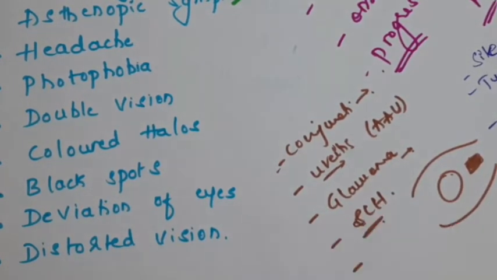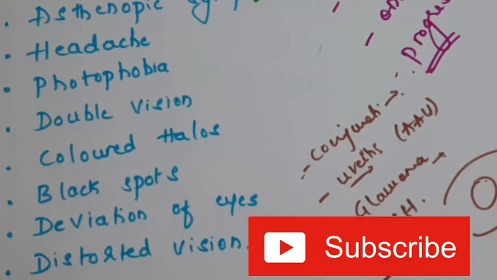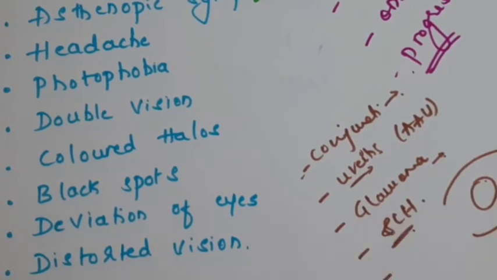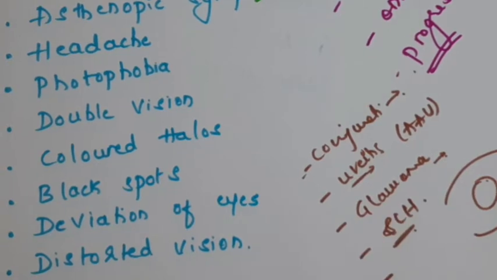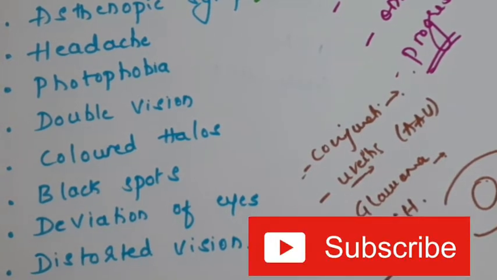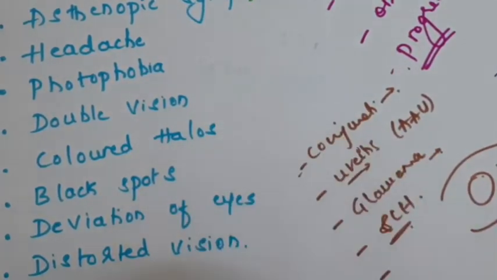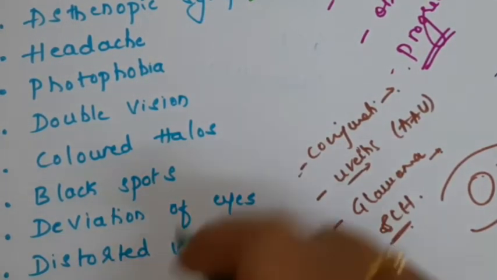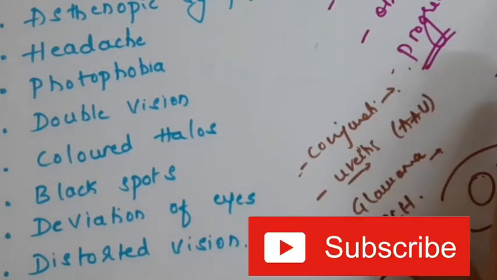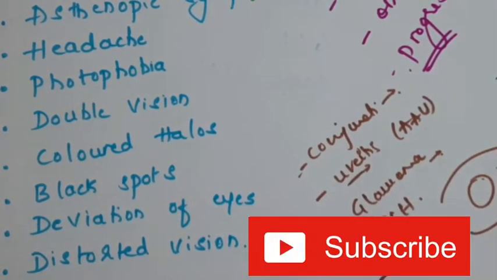Barkis Ophthalmology Tutorials. Today we will continue with the discussion of the chief complaints. In continuation with the previous video, that is history taking part 2, I will be continuing with the further symptoms of ophthalmology: headache, photophobia, double vision, colored halos, black spots, deviation of eye and distorted vision. So let's discuss each one by one now.